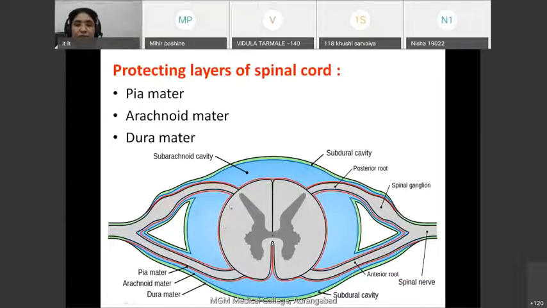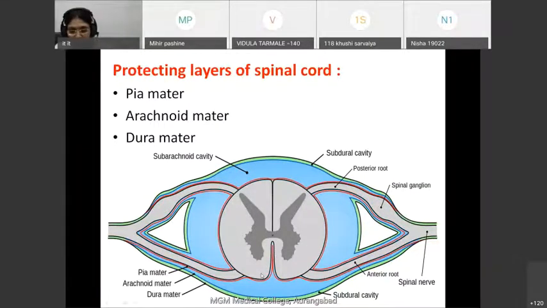This is the innermost red colored membrane, which is called pia mater. Then there is the blue colored arachnoid mater, and above that blue colored arachnoid mater, there is the black colored dura mater. So the pia mater, arachnoid mater, and dura mater are the three protecting membranes that cover the spinal cord.